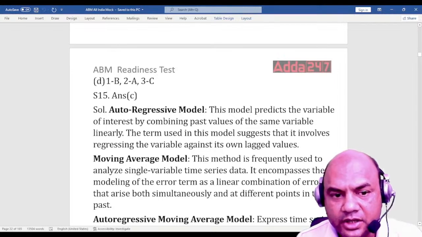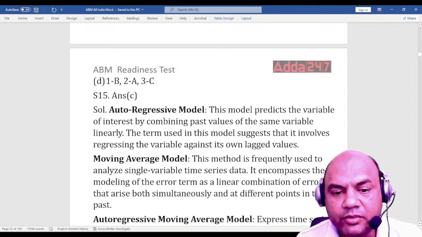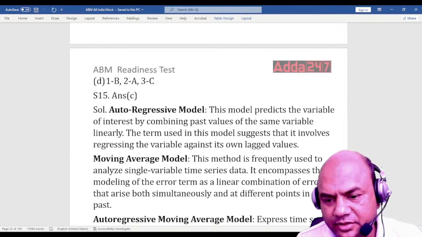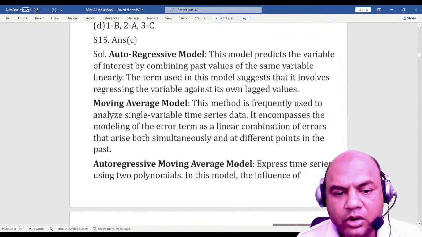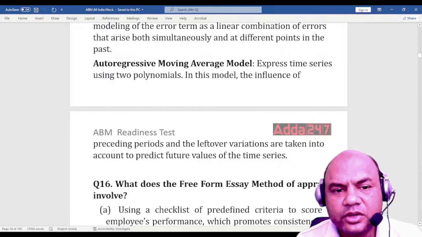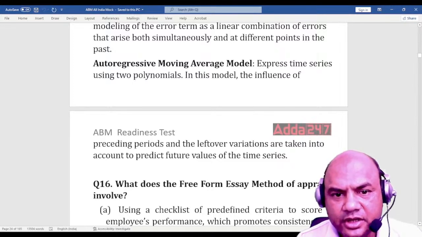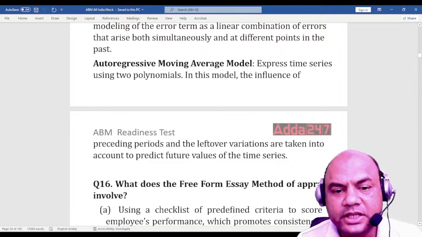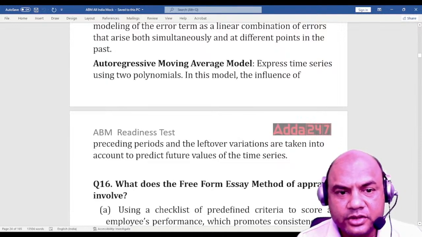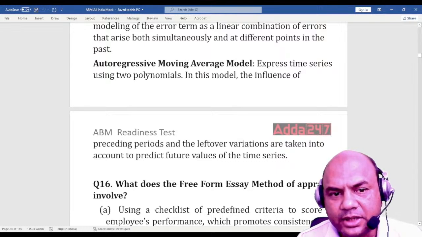So that is for auto-regressive. Moving average: this method is frequently used to analyze single variable time series data. That much only I'll read, because the only important thing is to match the following with the first term. Auto-regressive moving average model: express time series using two polynomials. In this model, the influence of preceding periods and the leftover variations are taken into account. So that was the match the following.